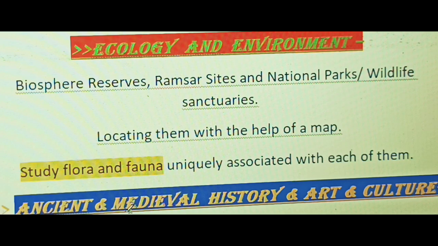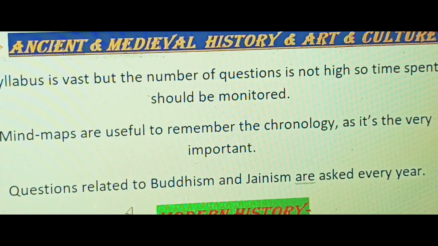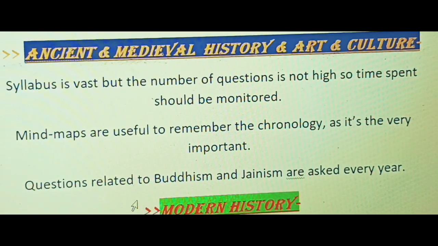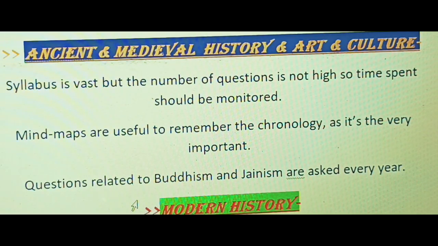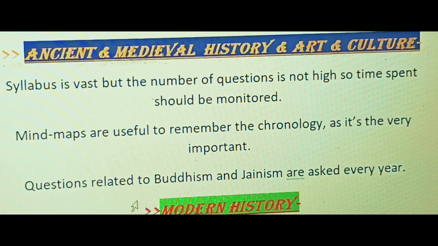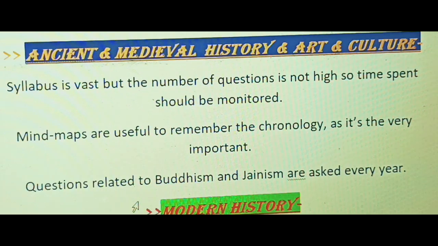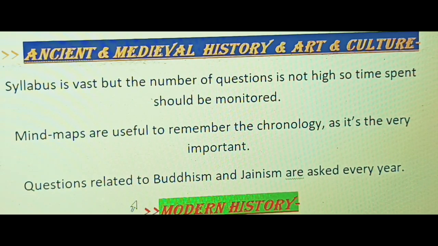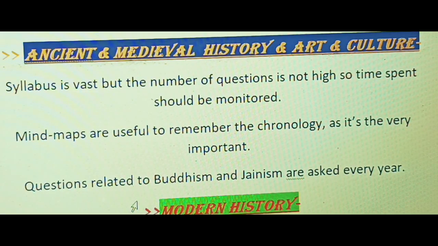So next we have ancient and medieval history and art and culture. So this is an important topic, but last year, in 2025, we saw around 5 to 6 questions only from this section. Or with art and culture, we have included other questions also. Art and culture, we have 2 questions, and combining ancient and medieval history, we have 6 to 7 questions. So around 8 to 9 questions were asked in 2025 prelims.